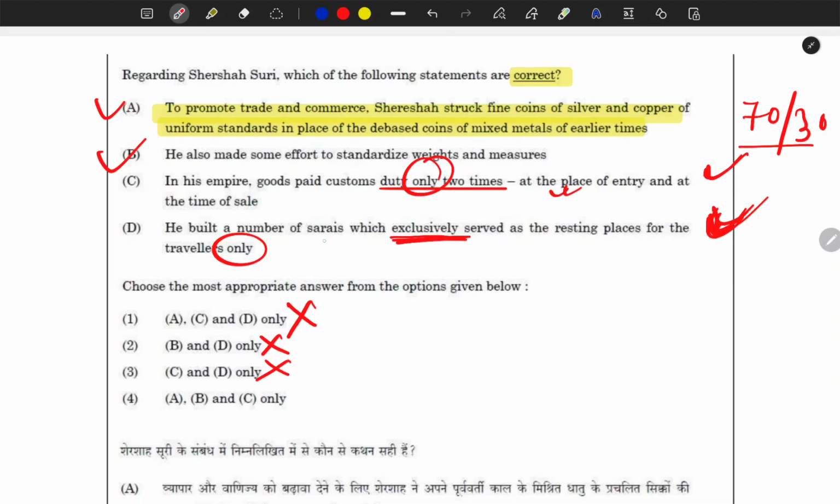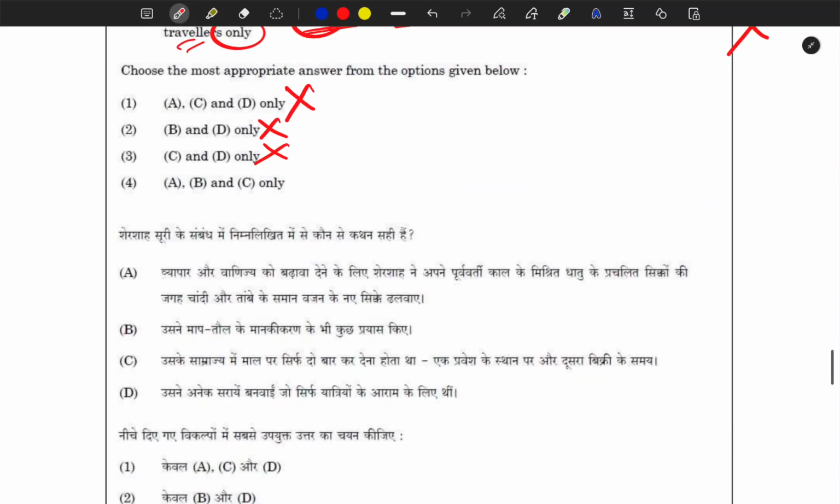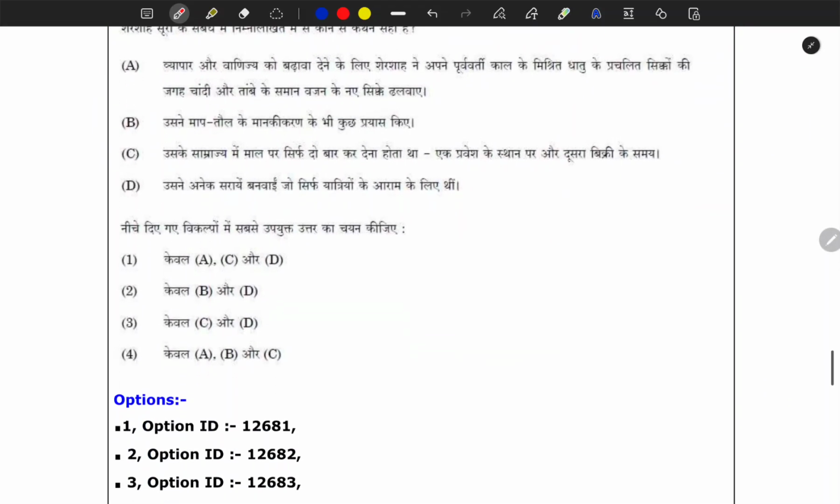The sarais were not only built for the travelers, they were built for the traders as well. So for that kind of misinformation, this statement was incorrect. Next question, for me this was an easy question. Based on logic and elimination, you could have done this.